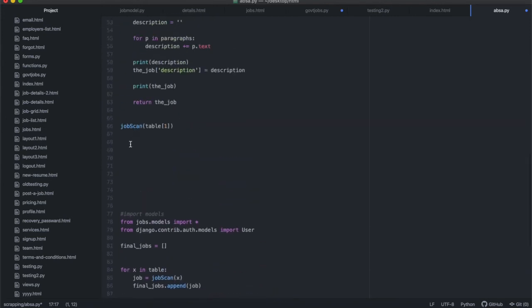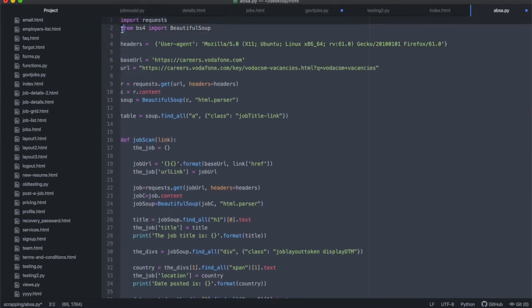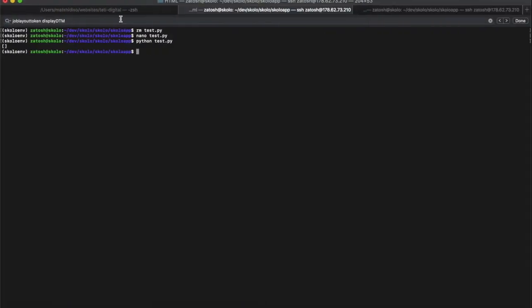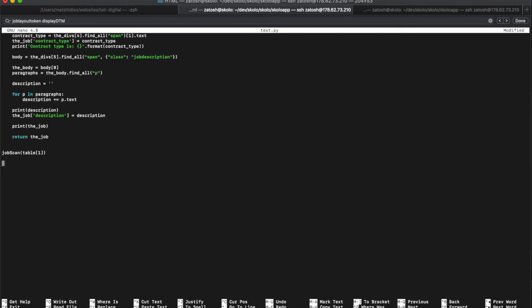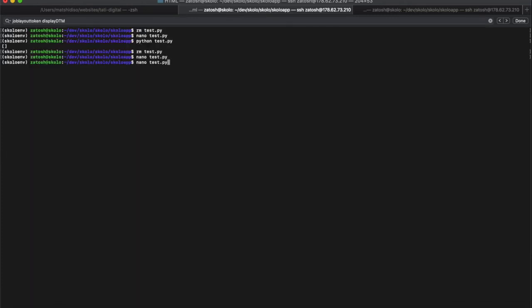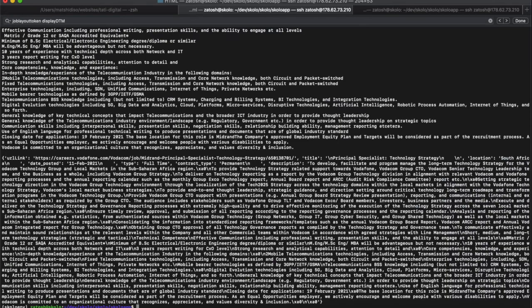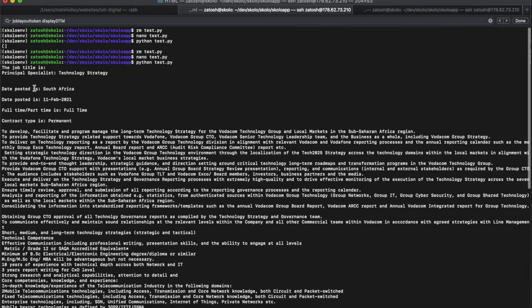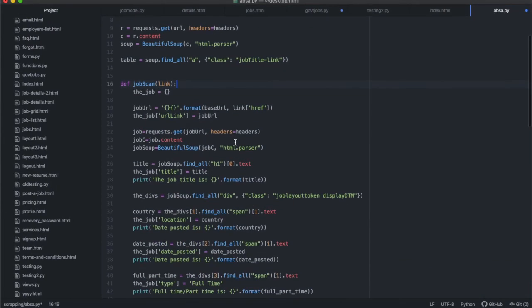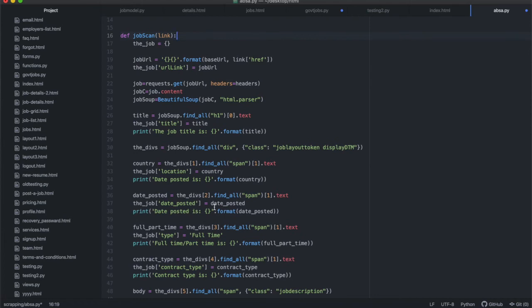So I'm going to recopy this again as it is, first of all remove what's there, and then put in what I've just added here, close this file and save that, and then run it with Python and see. All right, so at the top you'll see the date posted is typed here, but I think this date posted is twice, so this should actually be the location. I forgot to fix this, but it doesn't matter.